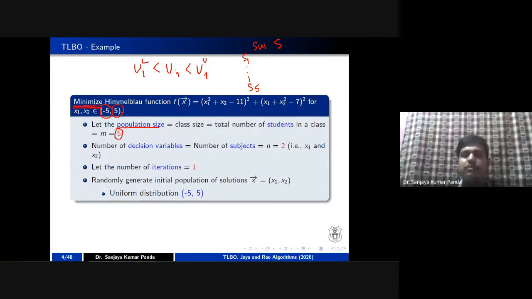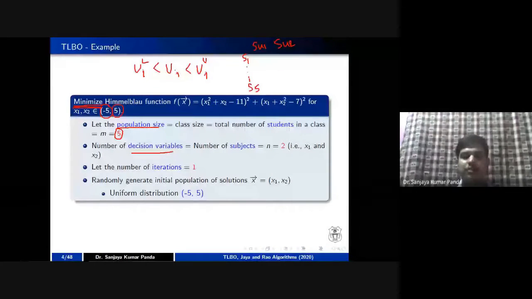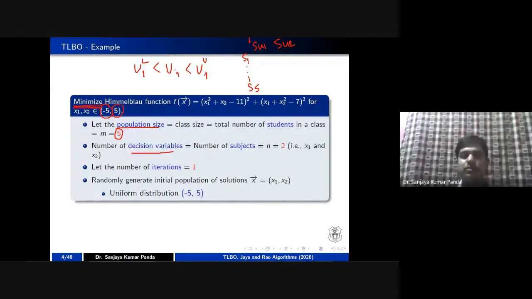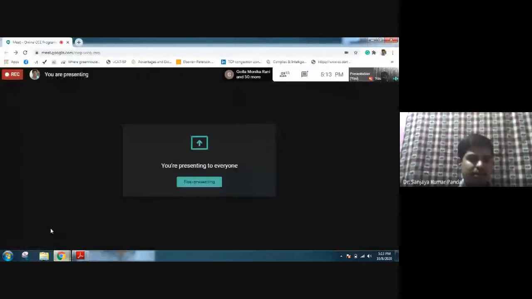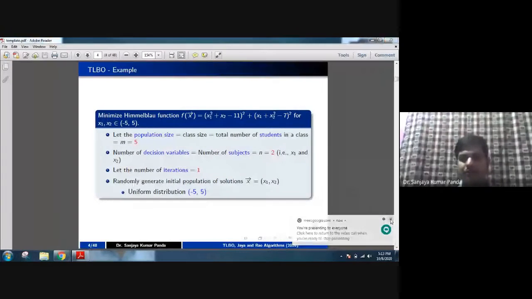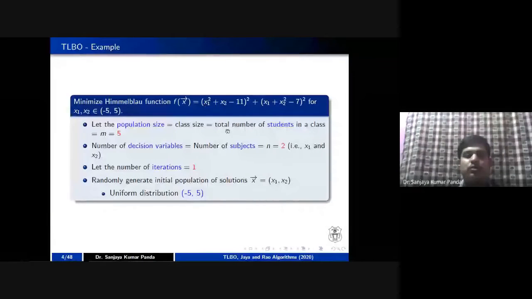So subject 1 and subject 2 are called your decision variables, which we represent in the form of this function. Subject 1 is your x1, okay, and subject 2 is your x2, right? In this equation we have represented this Himmelblau function in terms of 2 different variables, x1 and x2, where x1 and x2 represent 2 different subjects, and total number of population we have taken is 5, right?